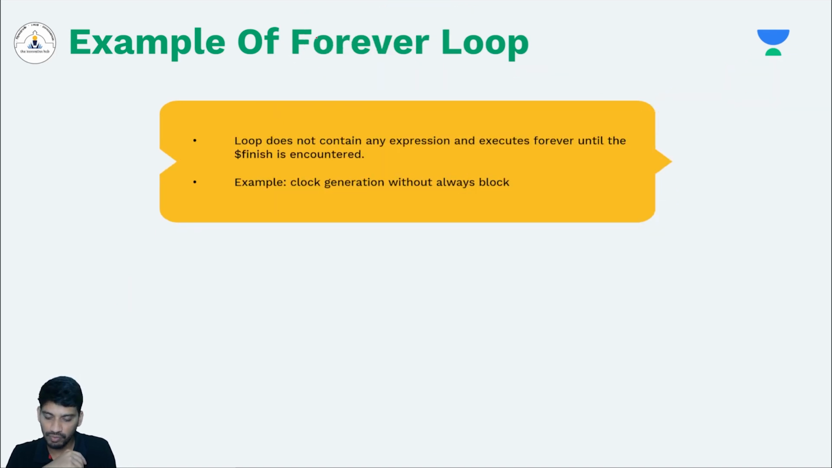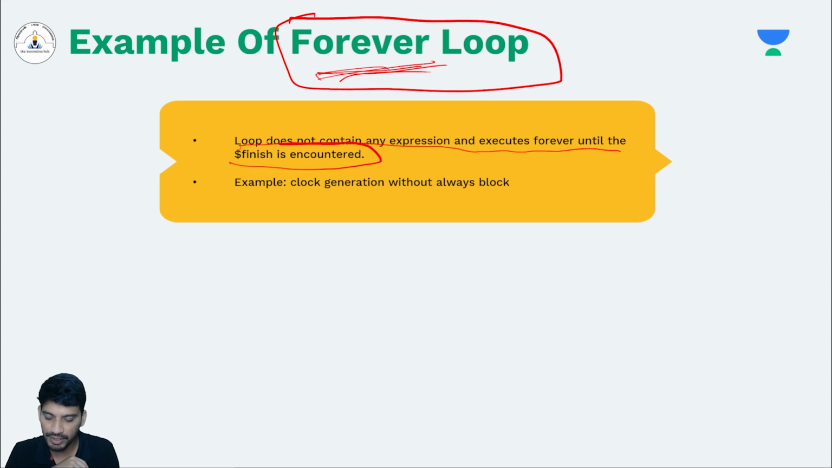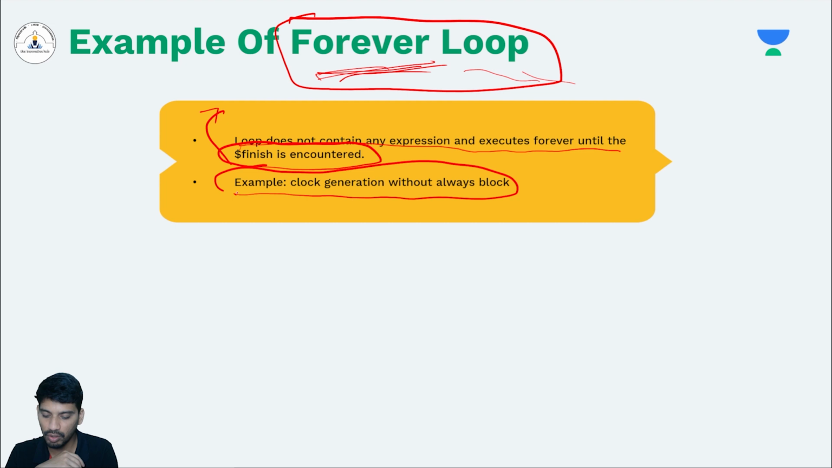And finally, there is one more looping statement called the forever loop. The name itself suggests it will repeat forever, an infinite number of times. The loop does not contain any expression and executes forever until $finish. $finish is a system task. Until $finish is encountered, it will repeat forever. So what is its main purpose? One example is to generate the clock.